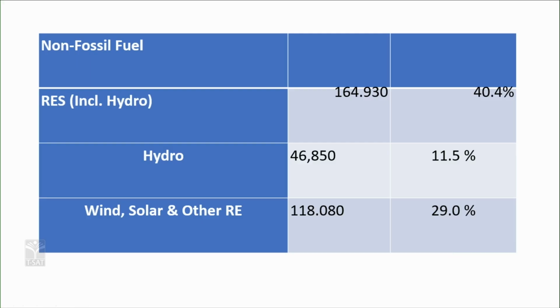So, the previous one is the percentage in terms of fossil fuels. Here is the scenario in terms of non-fossil fuels.